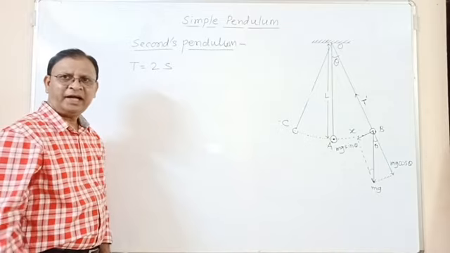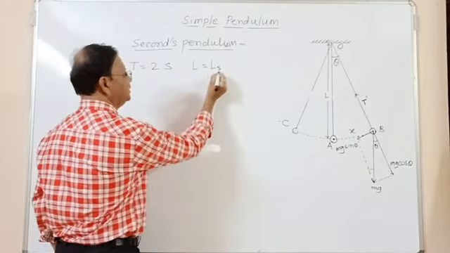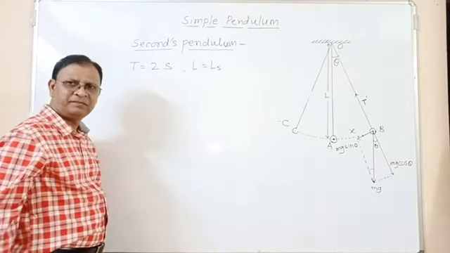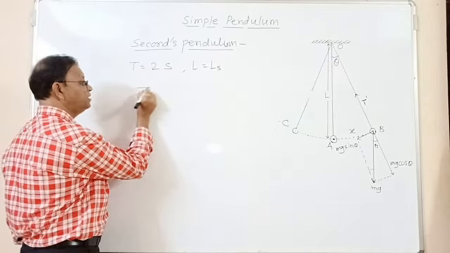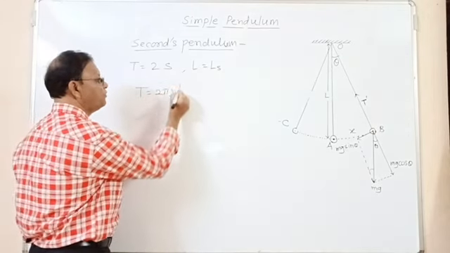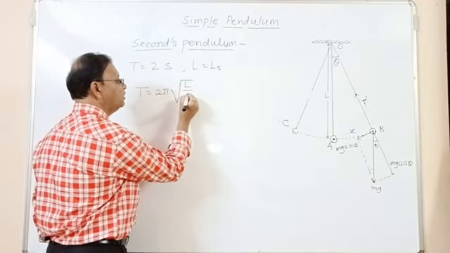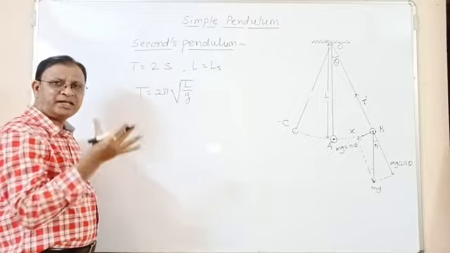Okay, and suppose the length of the seconds pendulum L is equal to Ls. S stands for seconds pendulum. We have the general formula for the period of a pendulum, T is equal to 2 pi square root of L upon g. We can modify this for the seconds pendulum.